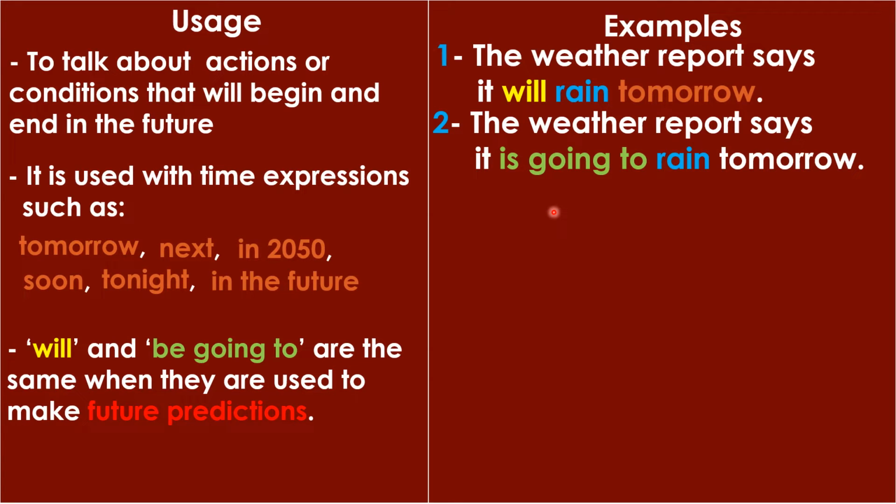And by the way, not all the time, because will has certain uses and be going to has certain uses. But only in this case, when you talk about future predictions, you can use either one. You can use will or be going to.